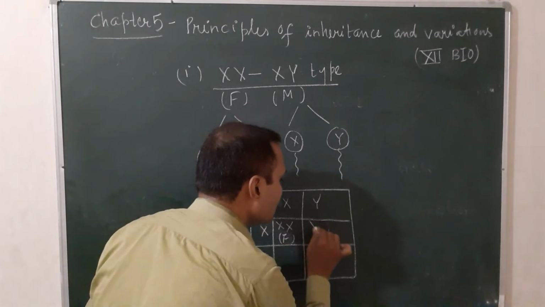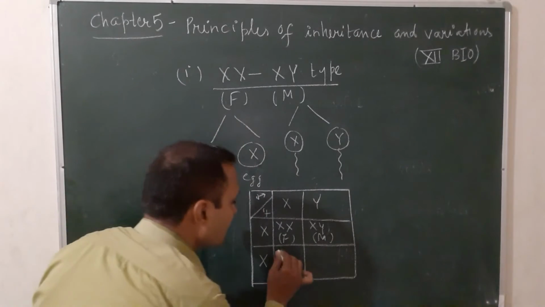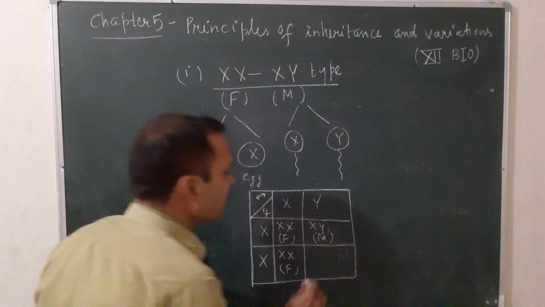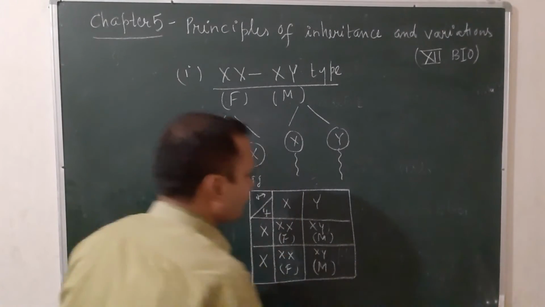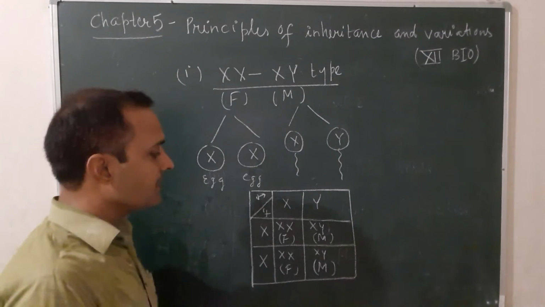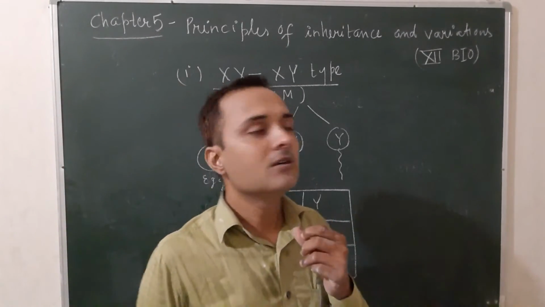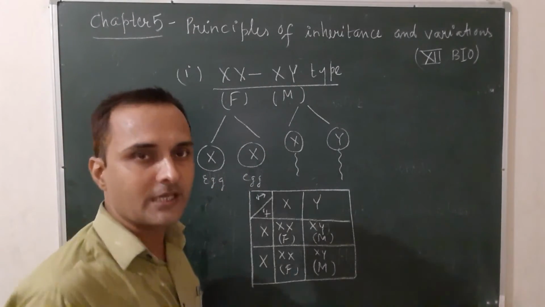When X and Y, the individual is male. Again X and X is female, X and Y is male. You can say 50% are female, 50% are male. In this type, females are homogametic and males are heterogametic.